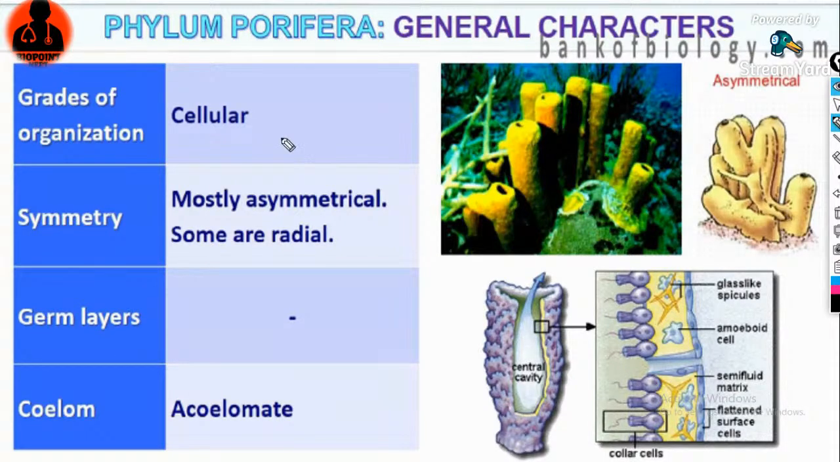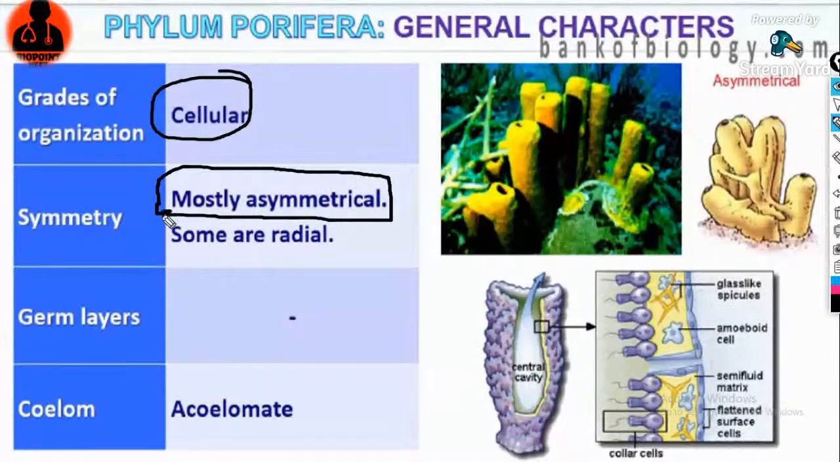So the level of organization, you know that there are different levels of organization. The first session was not taken by me, so I don't know what was included in that. The different levels of organization are the cellular level, tissue level, organ level and organ system level. In case of poriferans or sponges, they have a cellular level of organization. Their body is asymmetrical. No symmetry is there in case of poriferans.